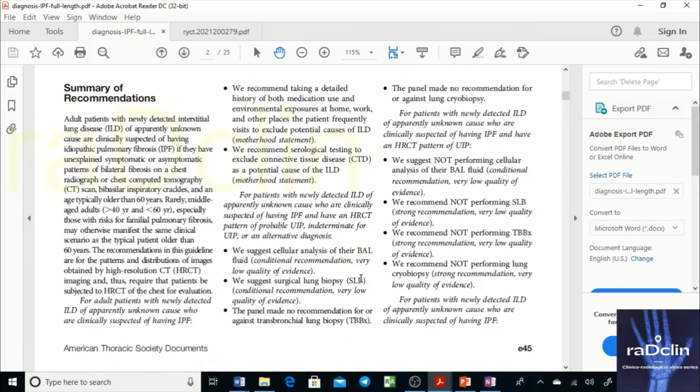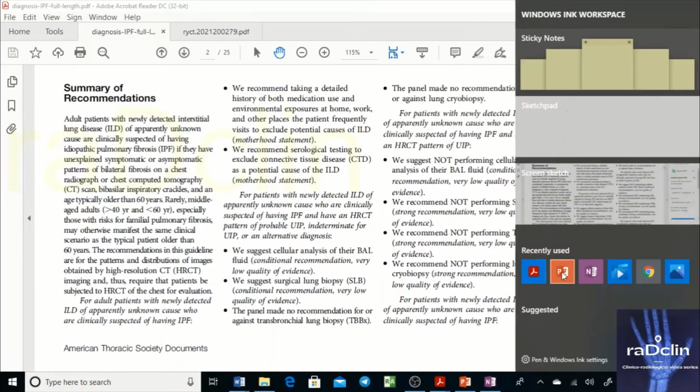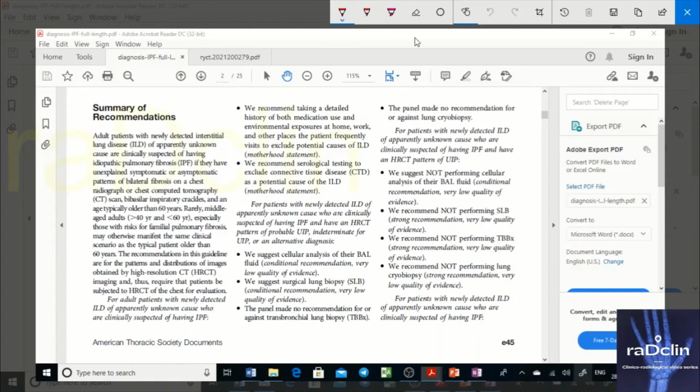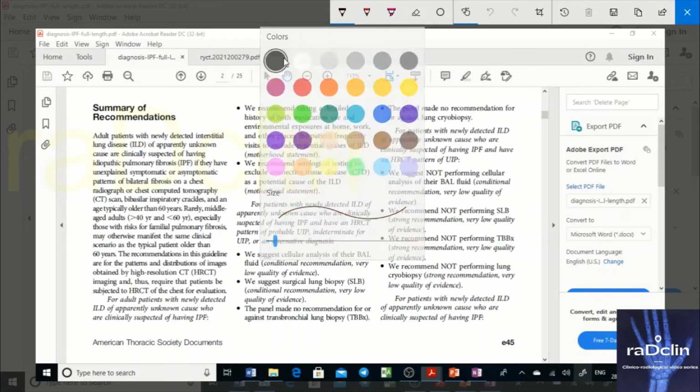So reading these conclusions, just read it with me. These are to be known. These conclusions are only important, and the summary of these recommendations is important. No need to go into detail of this. Only the summary of recommendations, what they suggest.